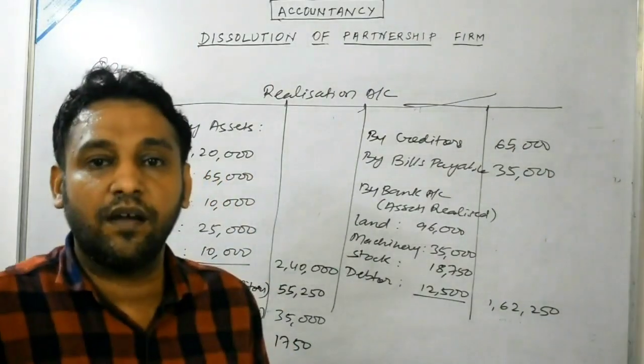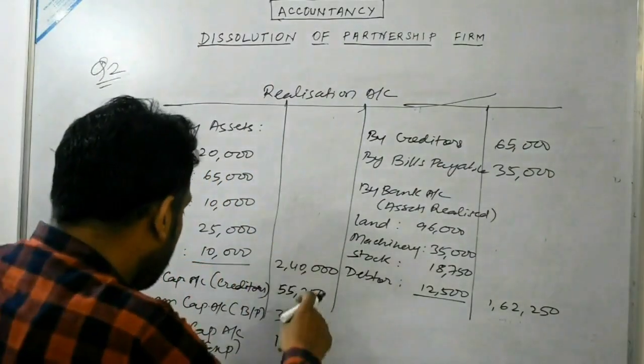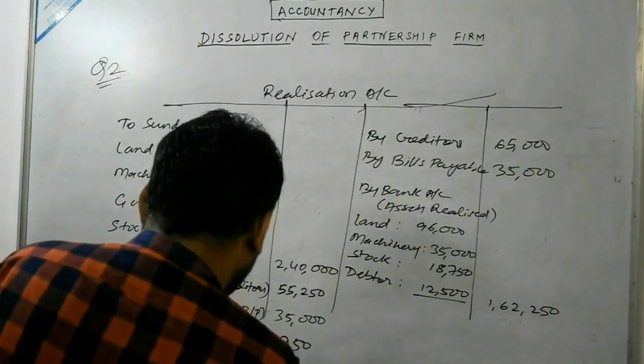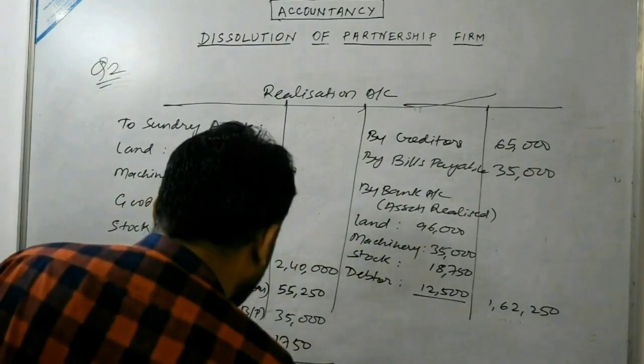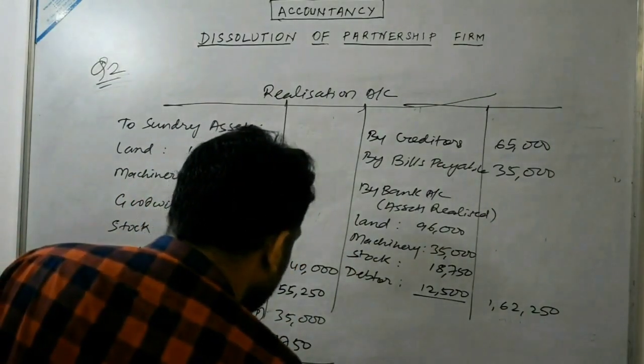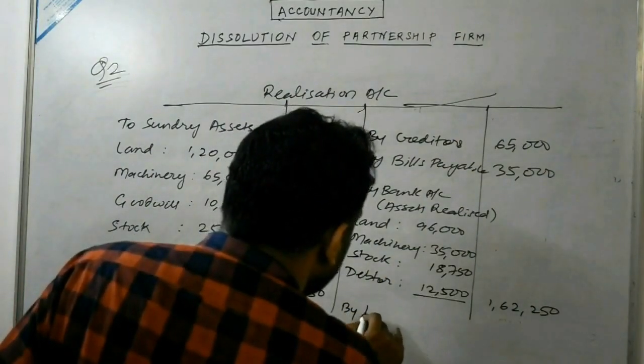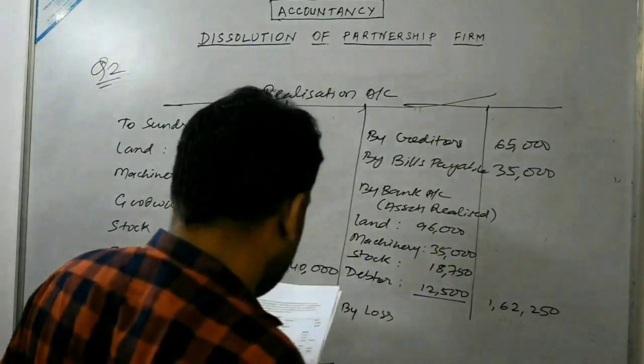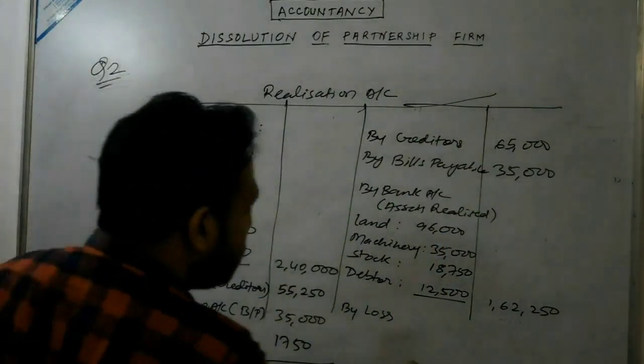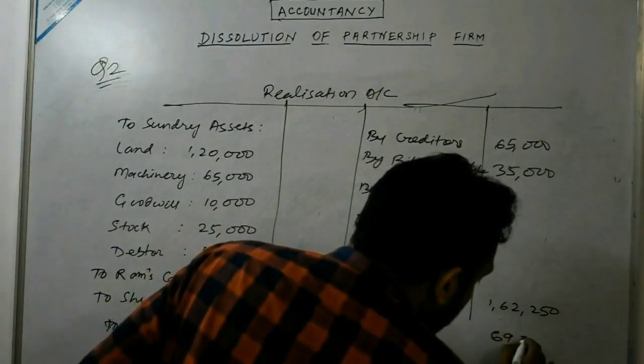Now we are required to calculate the profit or loss. So we get the total of this one. So total would be 3,32,000 minus total of this. We will get the answer as by loss, and the net difference would be 69,750.